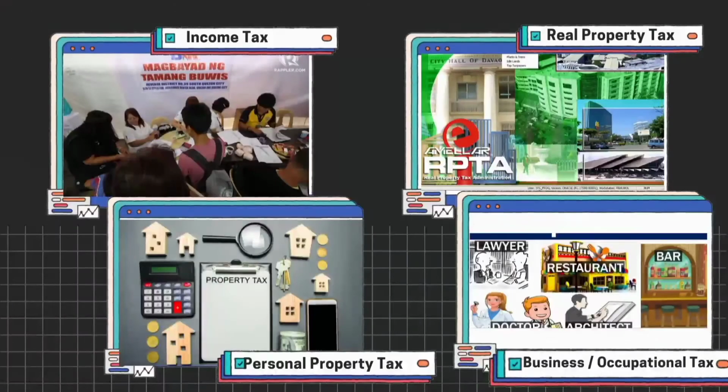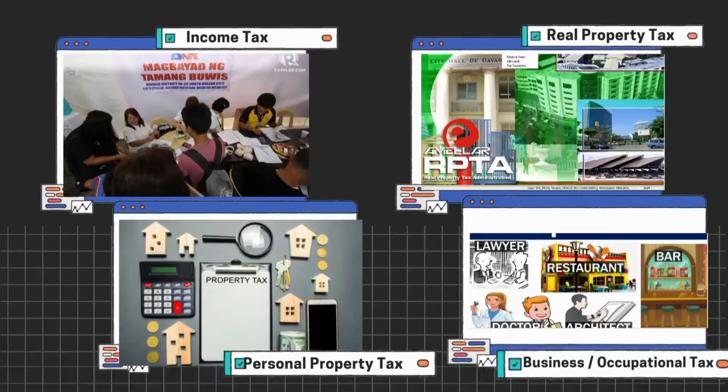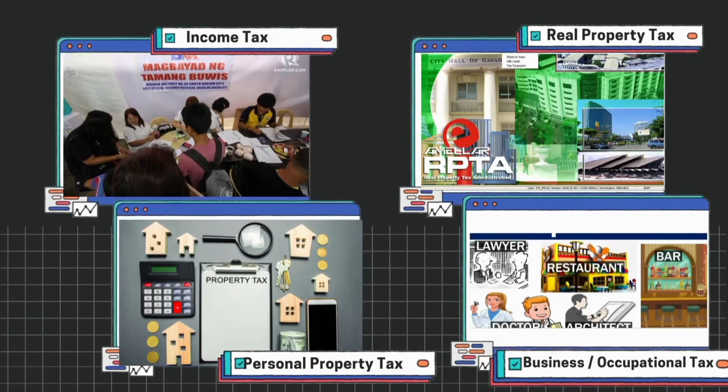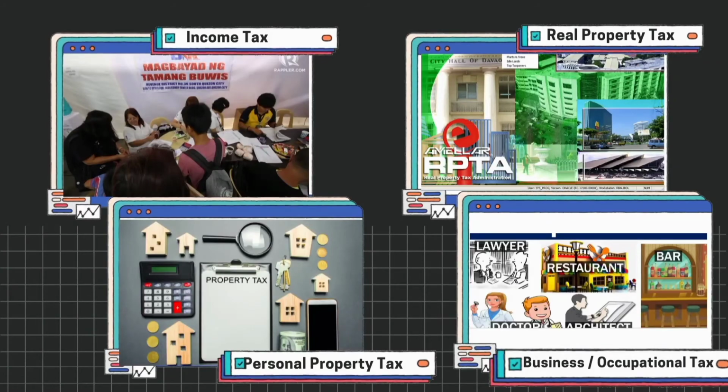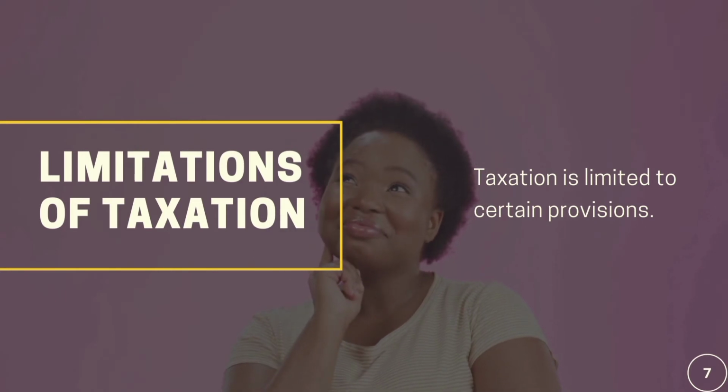With these, a government or state exercises its taxing power and authority only on taxpayers, income, or transactions that fall within its jurisdiction. Thus, the situs or place of taxation is critical in determining whether or not a state has the power to tax. Now, it's important that we should also know the limitations of taxation.